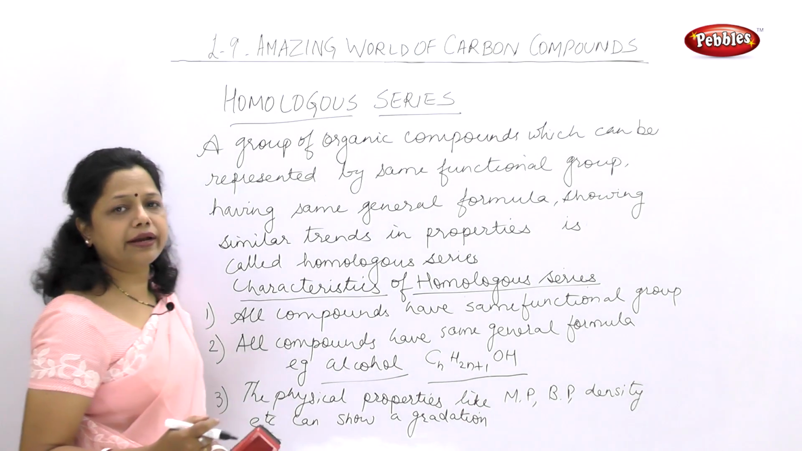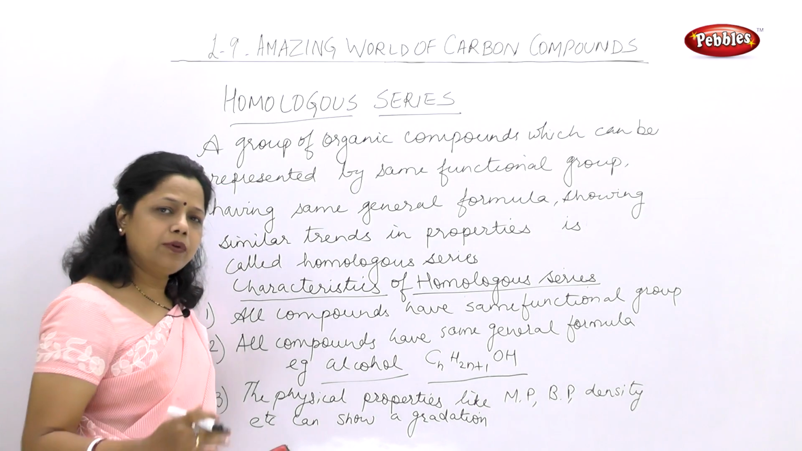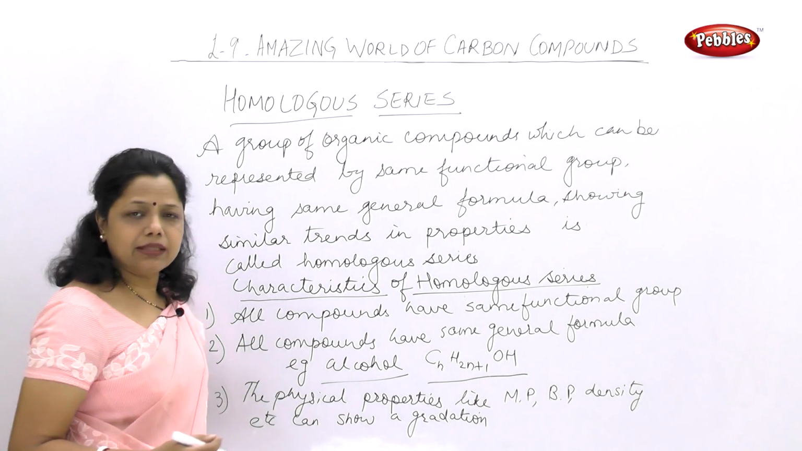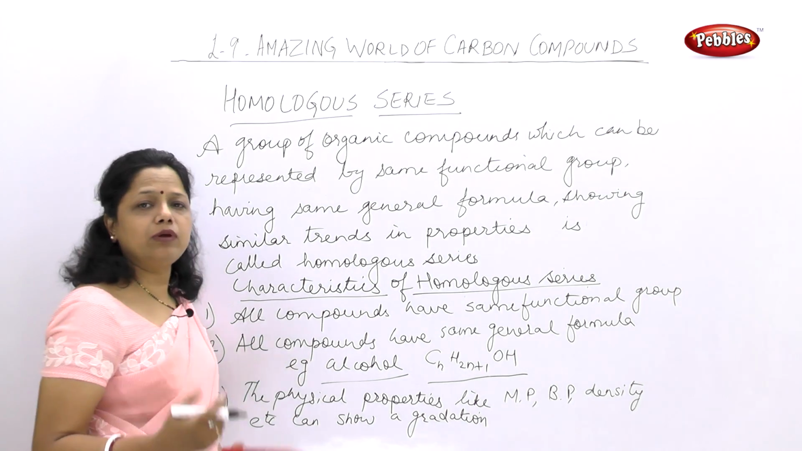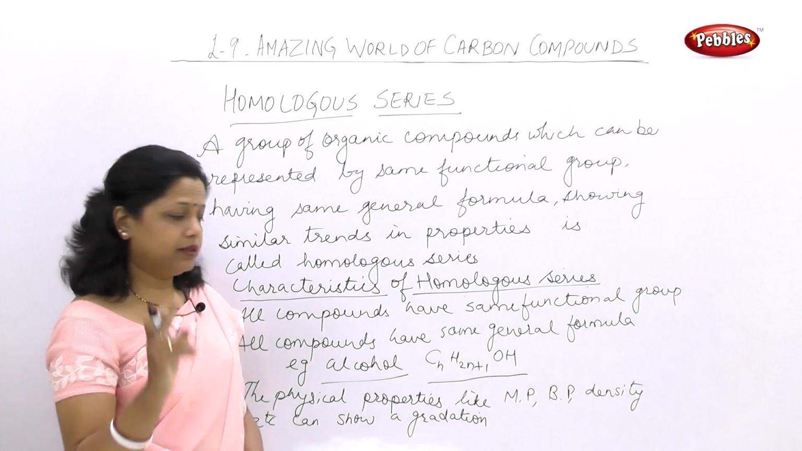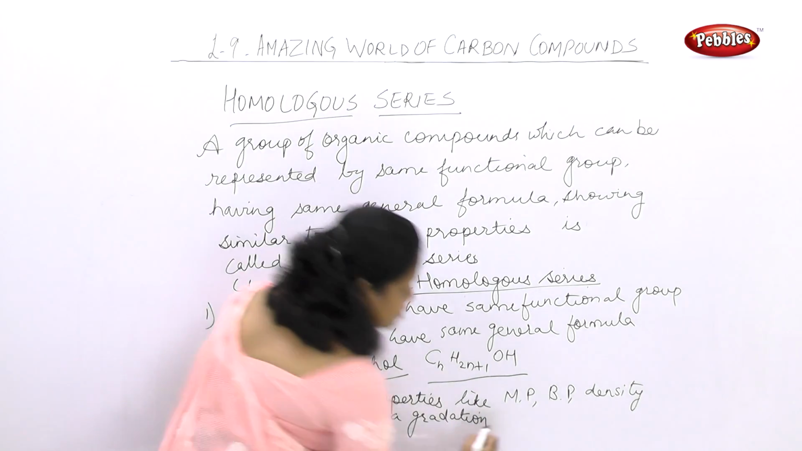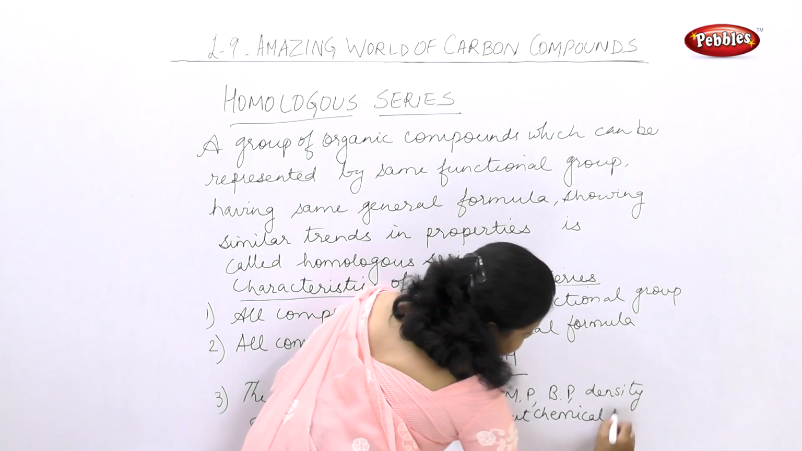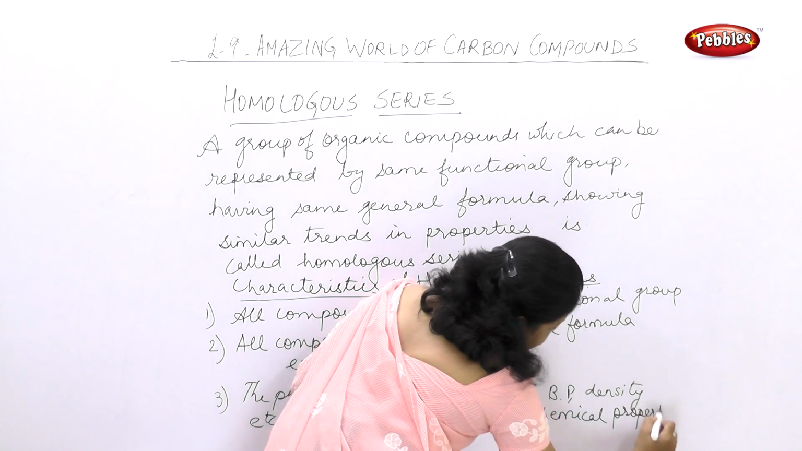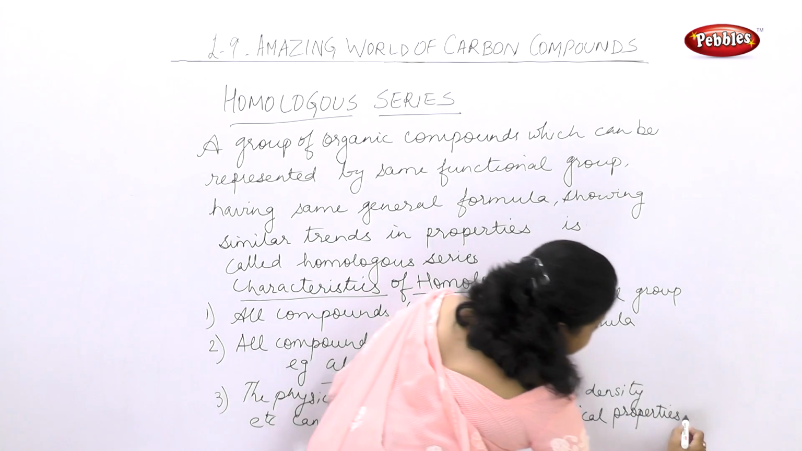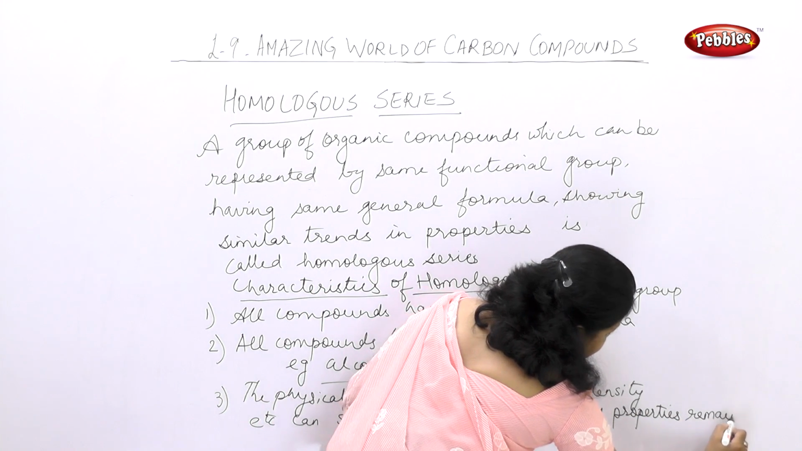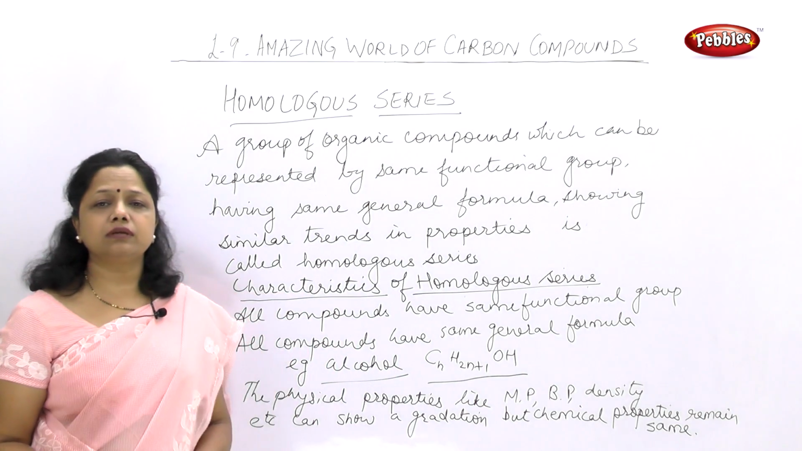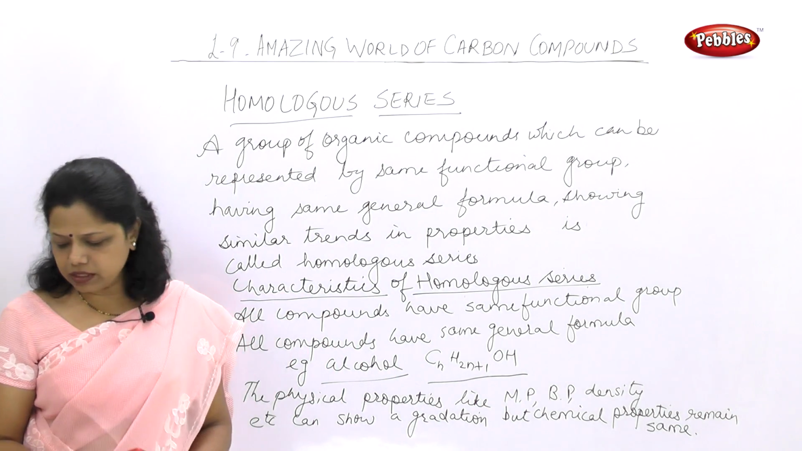Now when I say show a gradation, that means as you go down the group, the number of hydrogen or the OH groups might increase, and that is why the physical properties like melting point and boiling point may change, but the chemical properties remain the same. This is the third characteristic feature which we see in a homologous series.